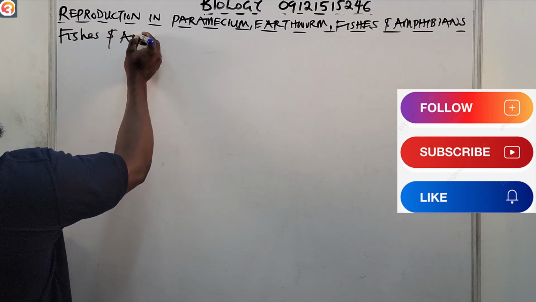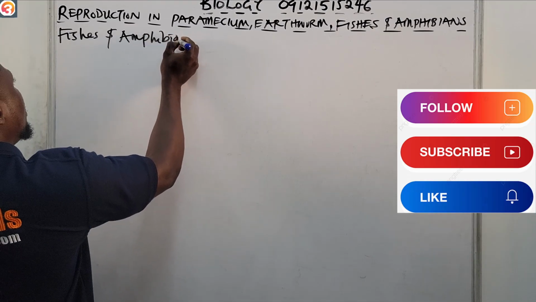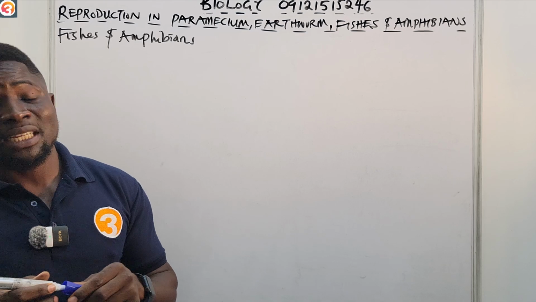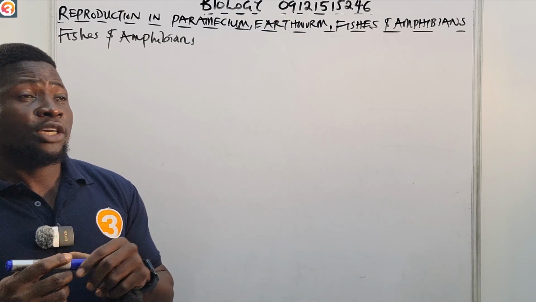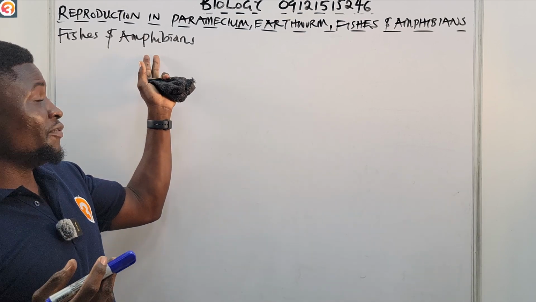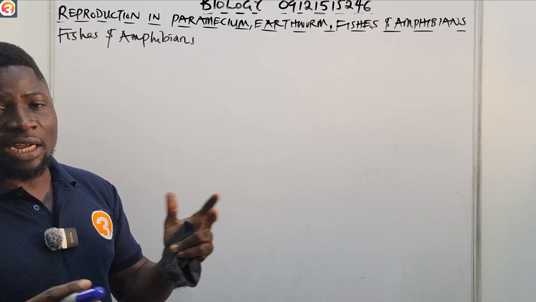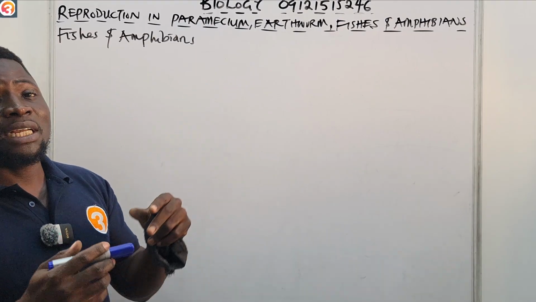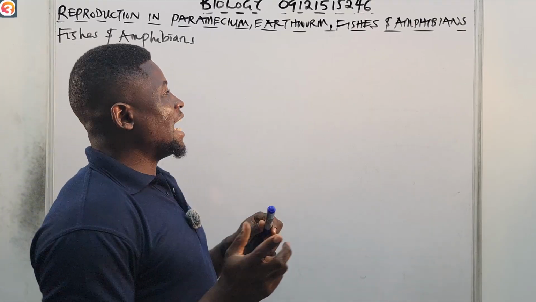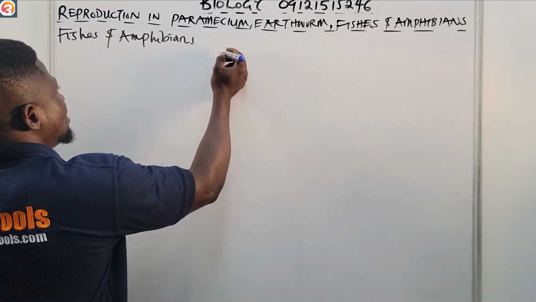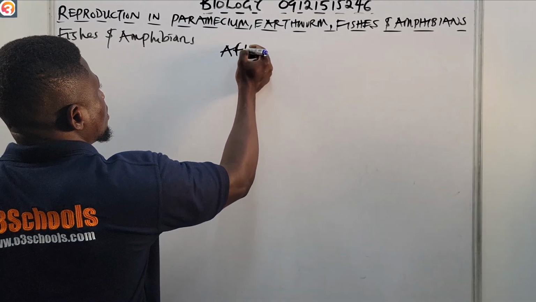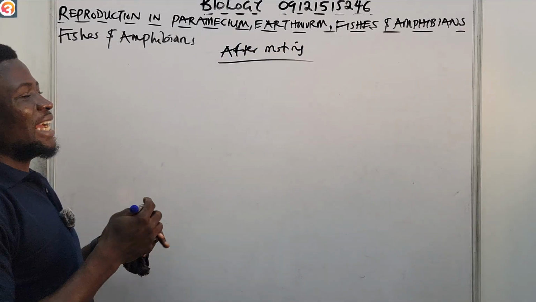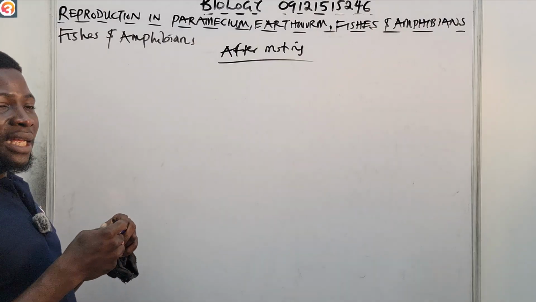Fishes and amphibians. Now, for fishes and amphibians, it is important to know that most fishes, you know what fishes are, right? You know amphibians. Amphibians live on both land and water. And for both fishes and amphibians, they usually go their separate ways after mating. Once they mate, they go their separate ways.